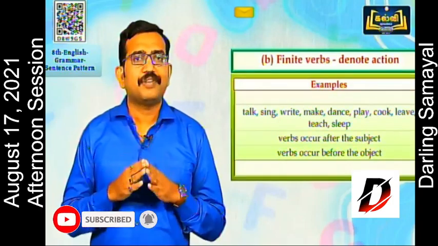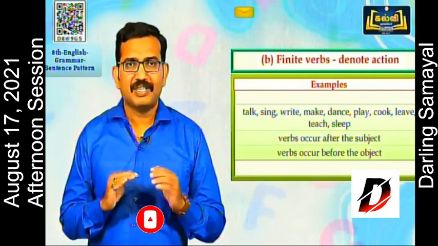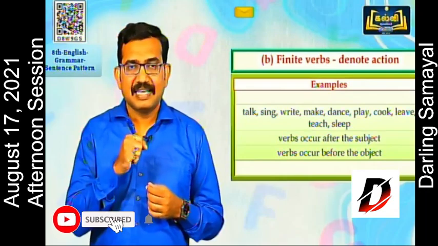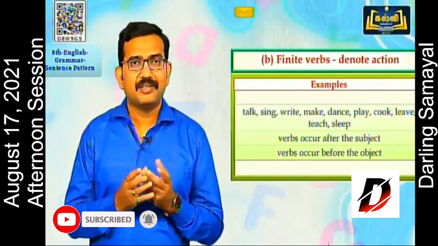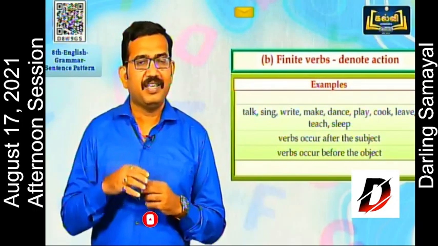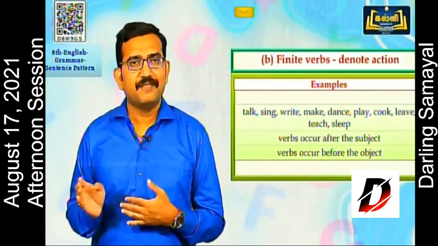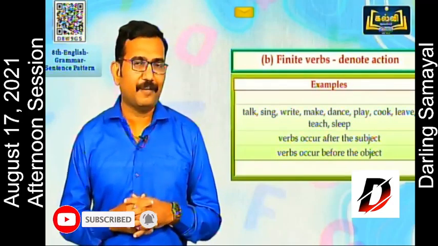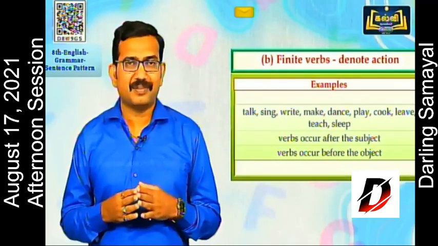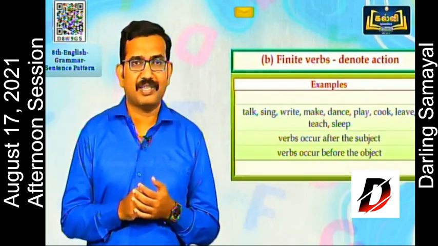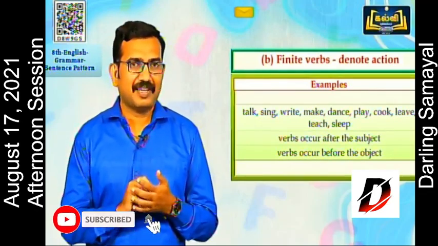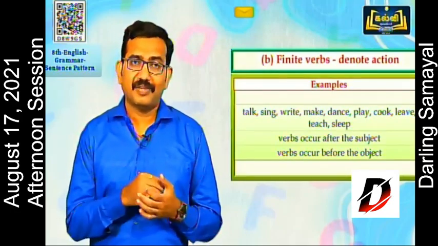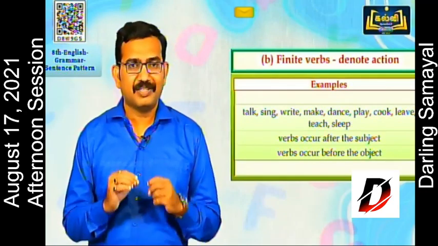So we'll check some finite verbs. These definitely denote actions. For example, talk, sing, write, make, dance, play, cook, live, teach, sleep. These are some examples of action verbs. You can also check many examples, and you can also write A to Z verbs. Try like A for act, B for bowl, like that. You can try to make your own A to Z verb list.